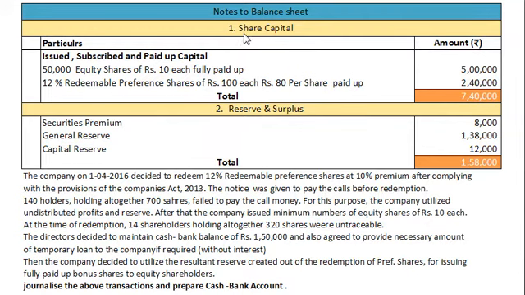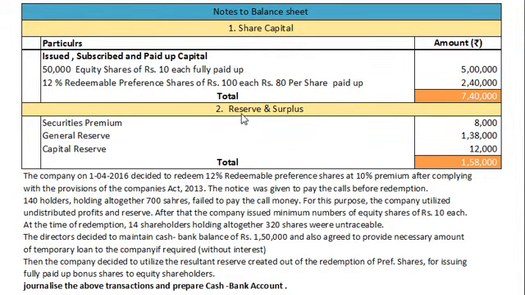Note number 1 for share capital. Issued, subscribed and paid up capital. 50,000 equity shares of rupees 10 each, fully paid up, rupees 5 lakh. 12% redeemable preference shares of rupees 100 each, rupees 80 per share paid up, rupees 2,40,000, and total 7,40,000.